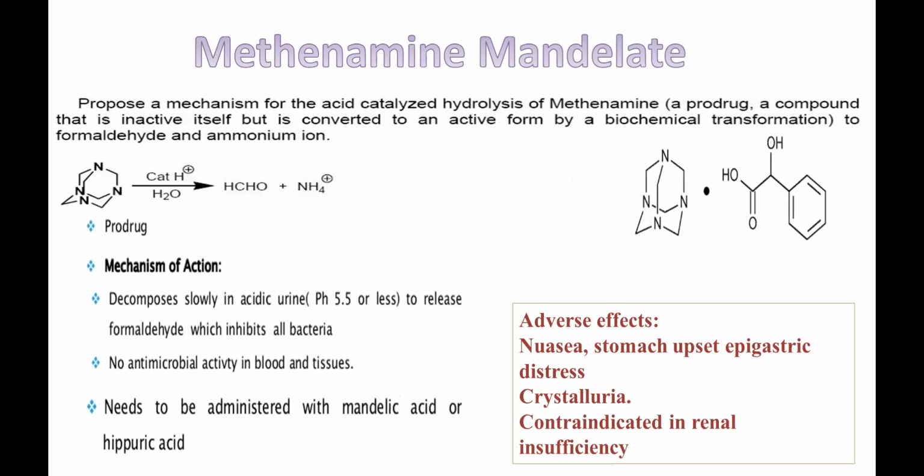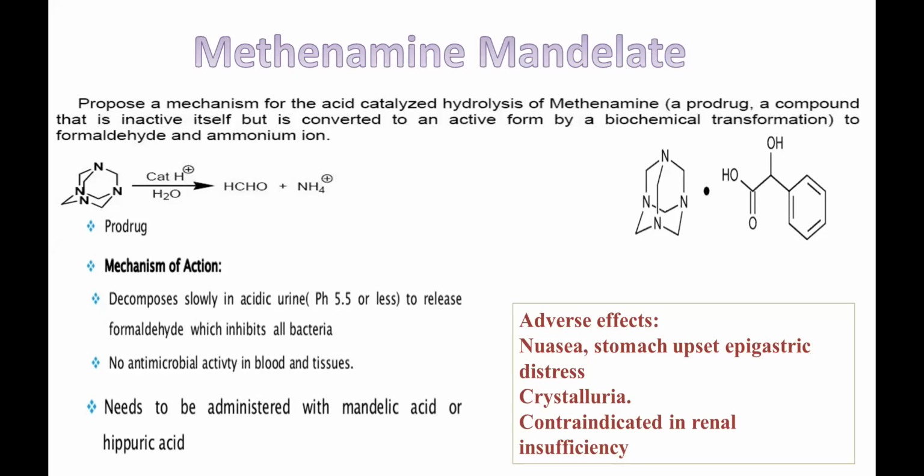But in this case, if you draw a skeleton structure, it contains 1, 2, 3, 4 nitrogen groups. So what is the basic structure of this? You draw a cyclohexane ring, a boat form of cyclohexane.